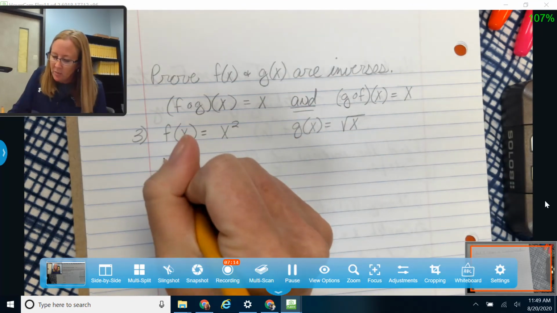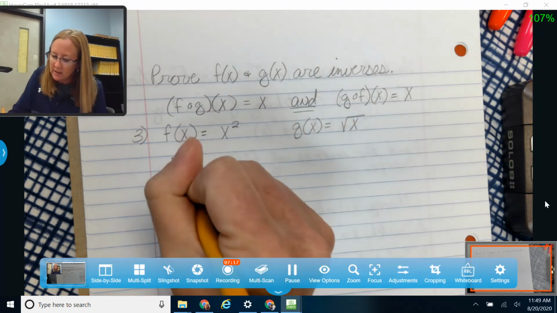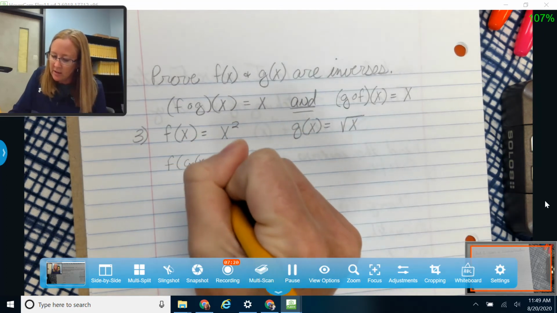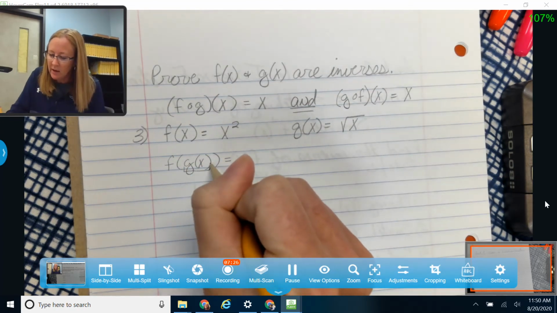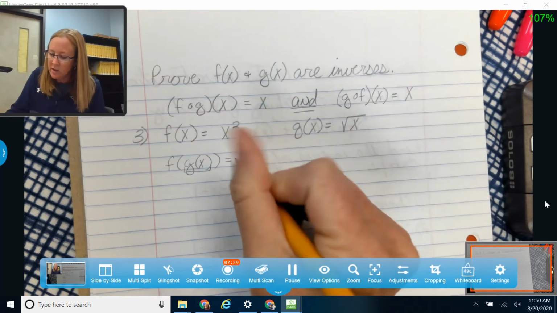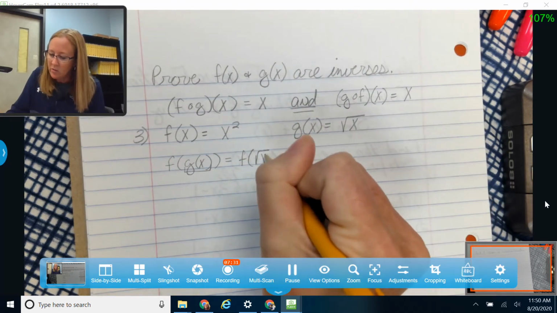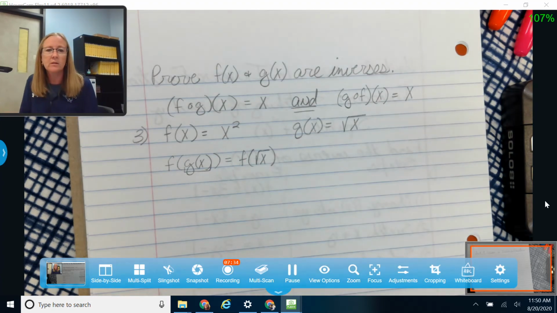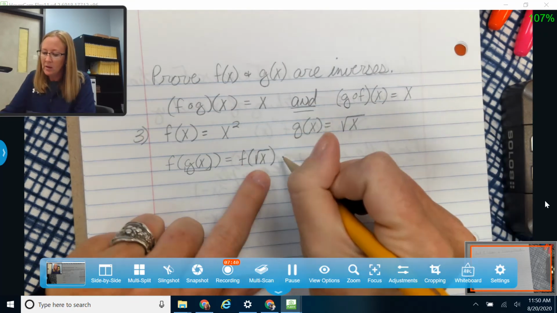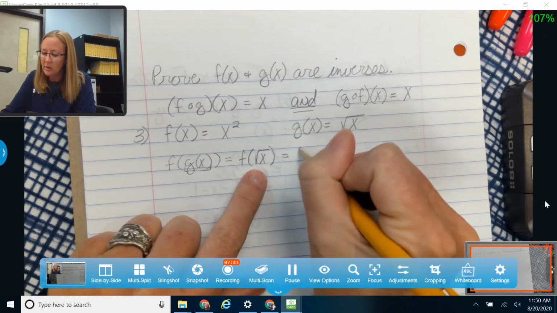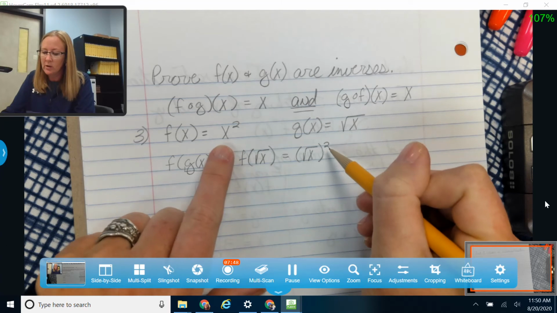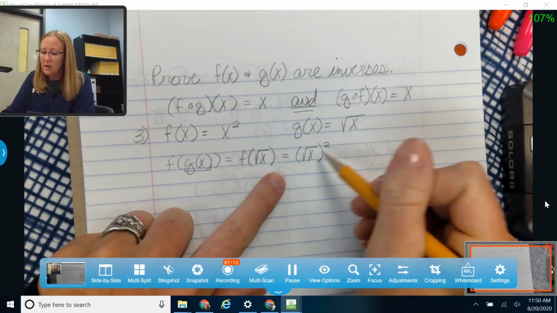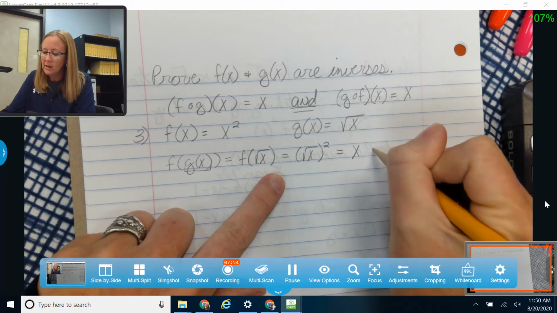All right, but I'm going to start by proving f of g of x is equal to x. And again, I like to rewrite that as f of g of x, like that. So I'm going to take my g of x out and replace it with the square root of x. So that's going to be f at the square root of x. With those composites, we want to work from the inside out. Now I'm going to take this square root of x and plug it into my f function. So now I'm going to have the square root of x, squared. And I know that my square and my square root cancel each other out, and I'm left with x.